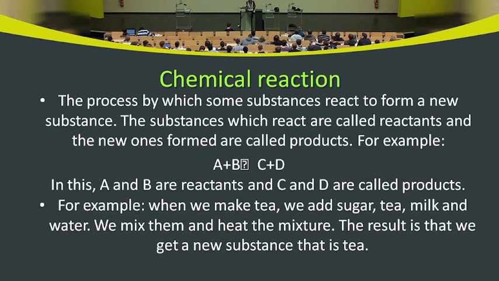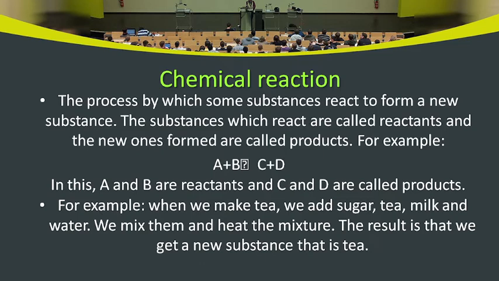Chemical reactions. What is a chemical reaction? The process by which some substances react to form a new substance. The substances which react are called reactants, and the new ones formed are called products. For example, in A plus B gives rise to C plus D, A and B are reactants, and they are always written on the left side, and C and D are the products, which are always written on the right side.